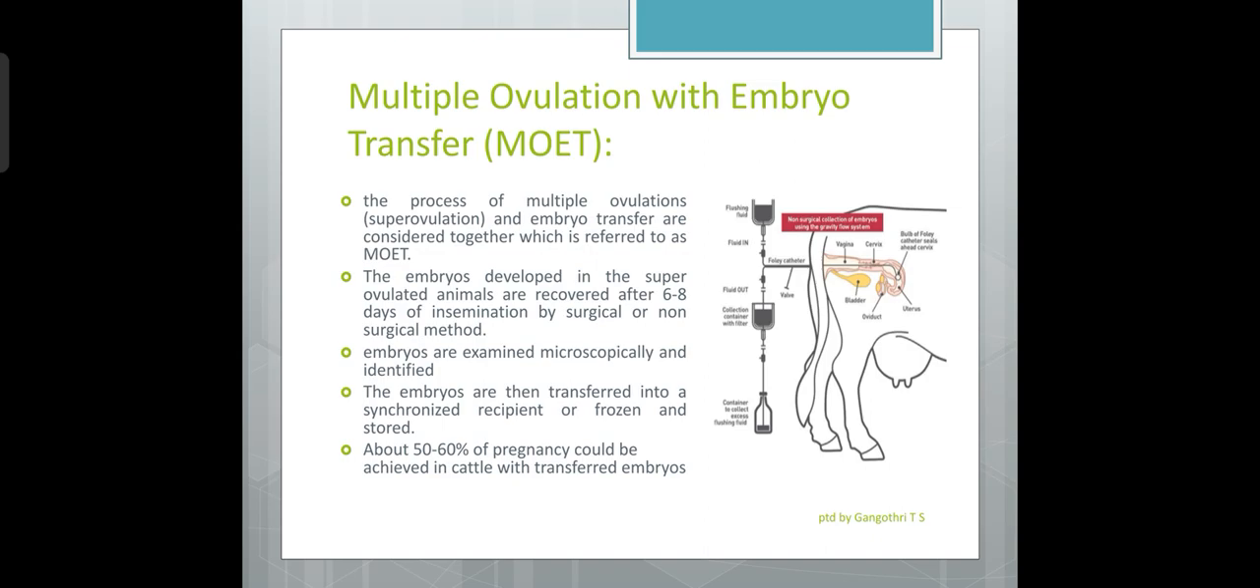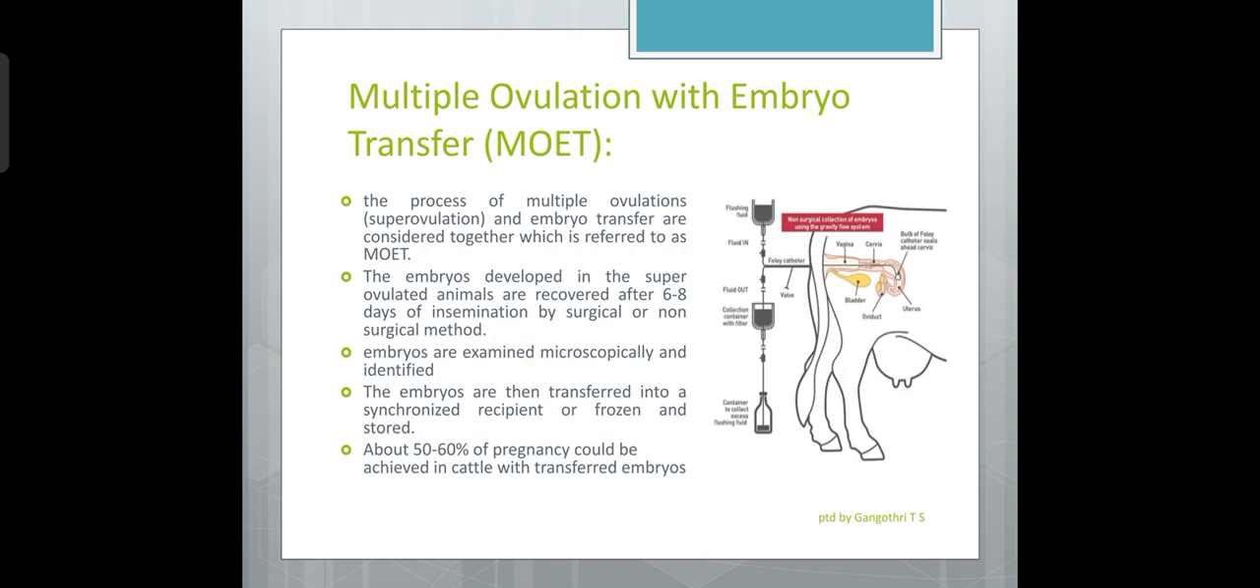Another technique we have is multiple ovulation with embryo transfer. The use of superovulation with the embryo transfer technique. The process of multiple ovulations, that is superovulation, which we have already described, and embryo transfer are considered together, which is referred to as a technique called MOET, that is multiple ovulation with embryo transfer.